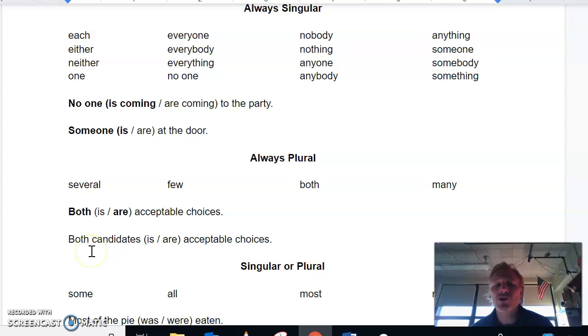Because I want to make sure that you understand that just because you see a pronoun doesn't mean it's the subject. In this case, both is telling us which candidates, and candidates is going to be your subject. Still going to be a plural verb because that's more than one, right? Candidates are acceptable choices, but make sure you see the difference. If you say few are coming to the party, that's fine, but if it says few students are coming to the party, students becomes your subject.